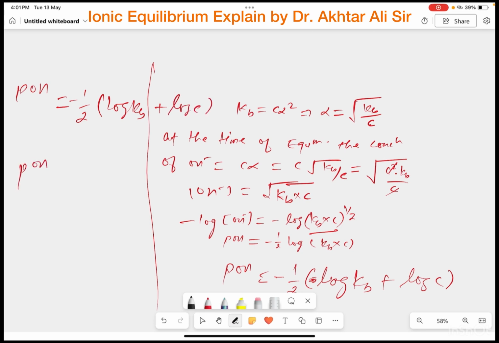So pOH will be equal to 1 by 2, and the negative goes inside.